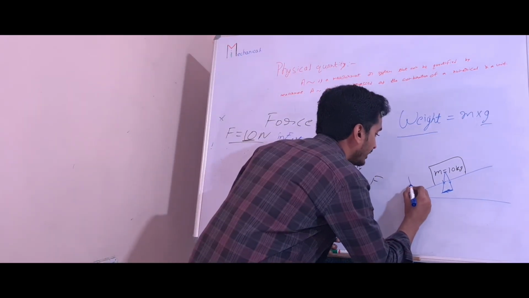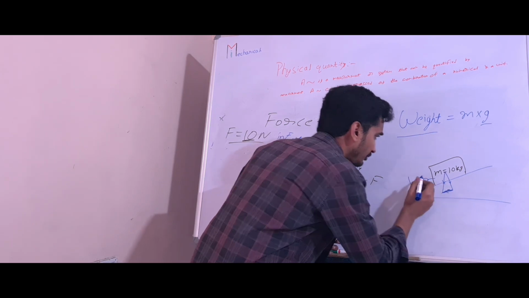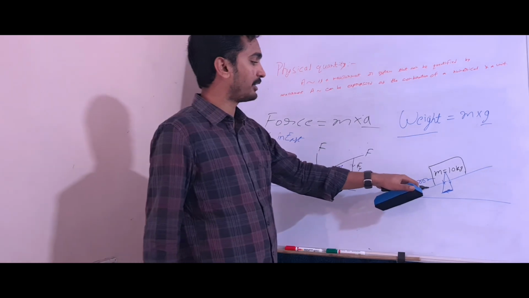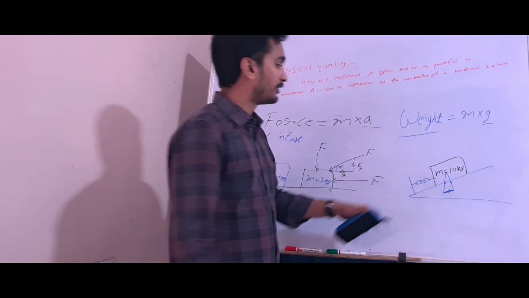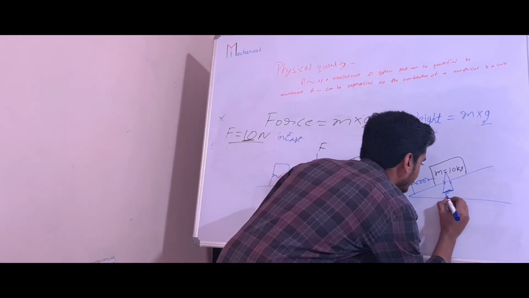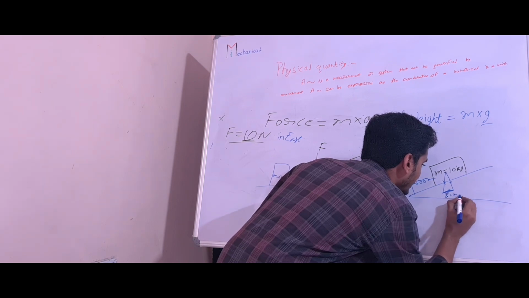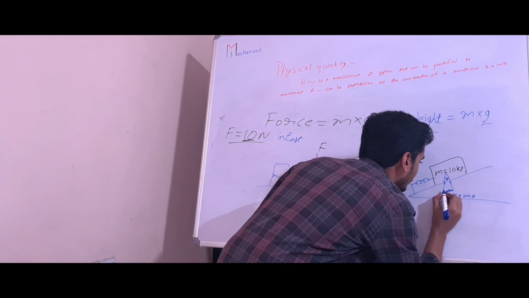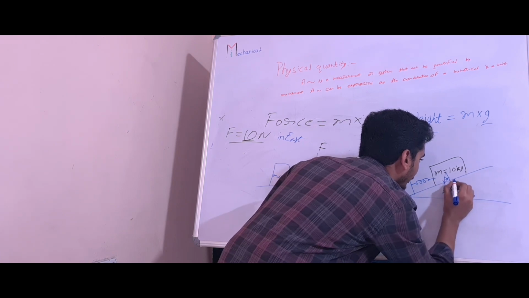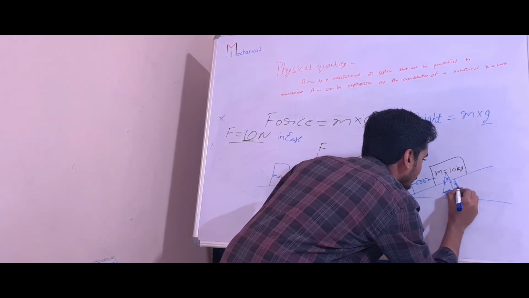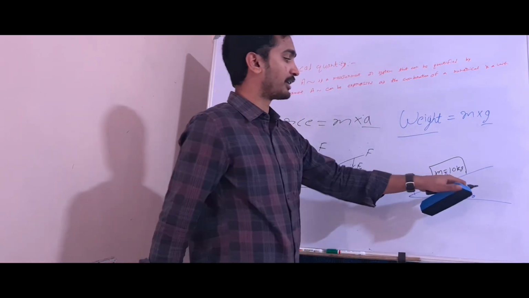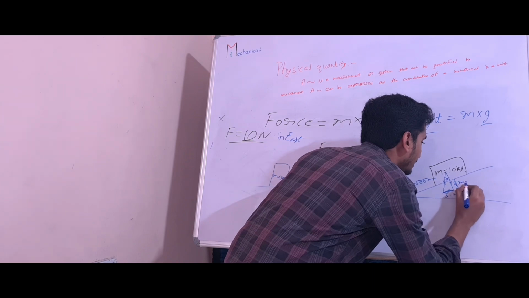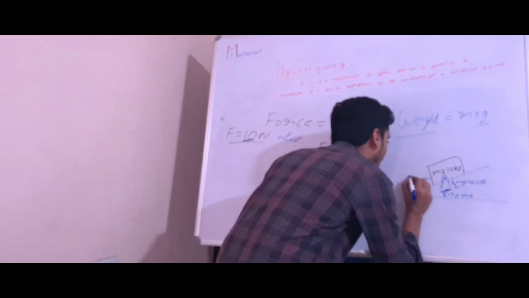See, for example, if I keep a spring rate here, it will not show 10 kg. It will show the effect, mg sin theta. And if I keep a spring measuring instrument here to calculate weight, it will show mg cos theta.